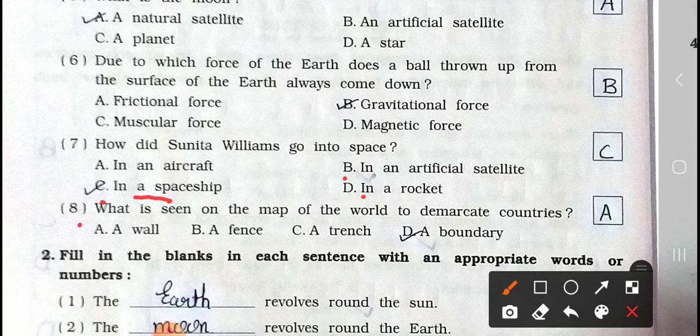Now see the 8th one. What is seen on the map of the world to demarcate countries? Option A, a wall. B, a fence. C, a trench. And D, a boundary. The answer is option D, a boundary. On the map, we can see a boundary of the world to demarcate countries.